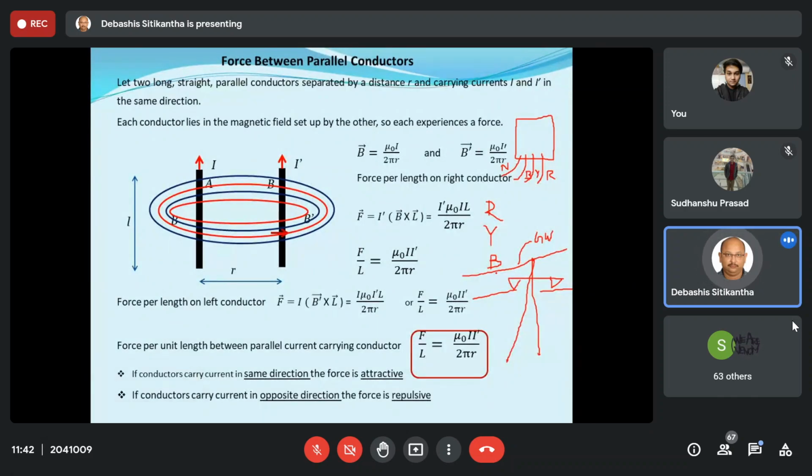Now, this is a side view. If I show you the front view, suppose this is conductor 1, this is conductor 2, and this is the ground wire. It is going to look something like this. This is the ground wire, this is your conductor 1, and this is your conductor 2. And this ground wire is actually going to give an umbrella protection or a cone of protection. This angle will be determined by the thickness or the cross-sectional area of this ground conductor. The more it is, the more the area will be covered.